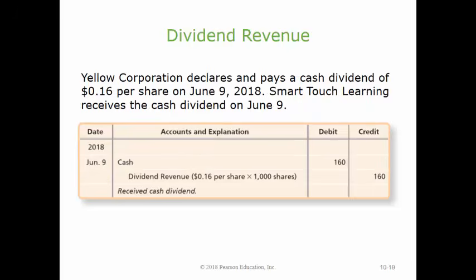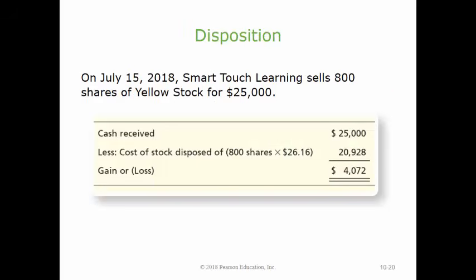Yellow Corporation declares and pays a cash dividend of 16 cents per share on June 9, 2018. Smart Touch Learning receives the cash dividend on June 9. The entry requires a debit to cash for $160 and a credit to dividend revenue for $160, or 16 cents per share times 1,000 shares.